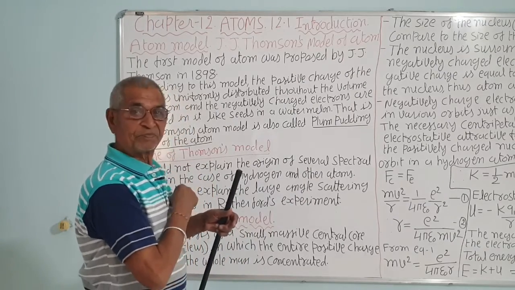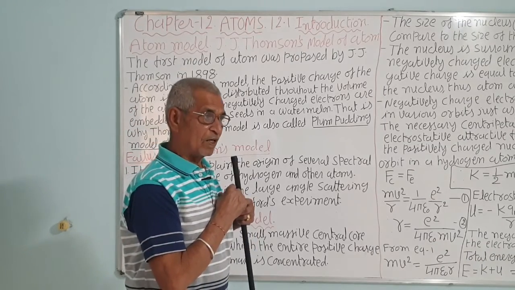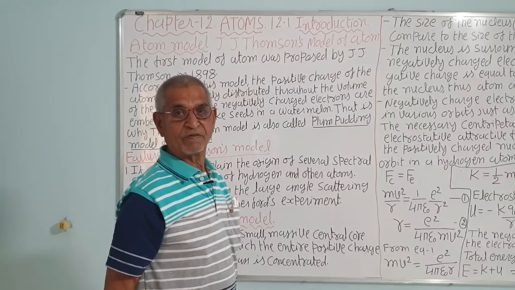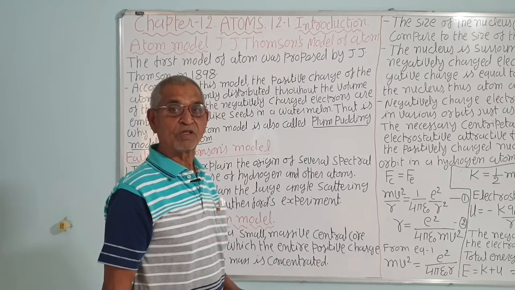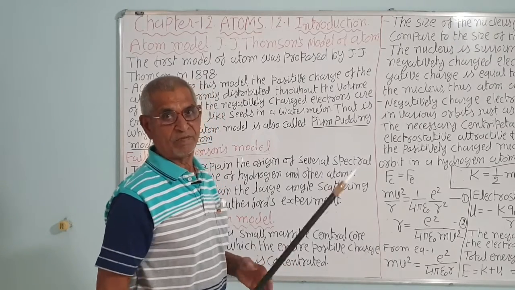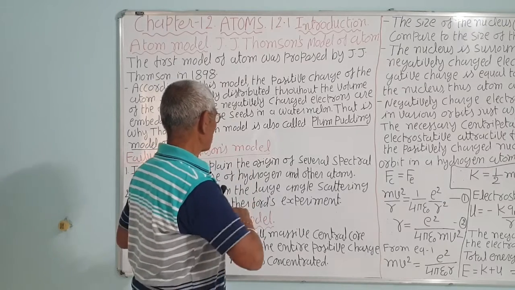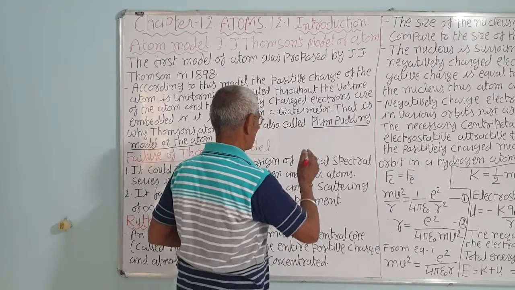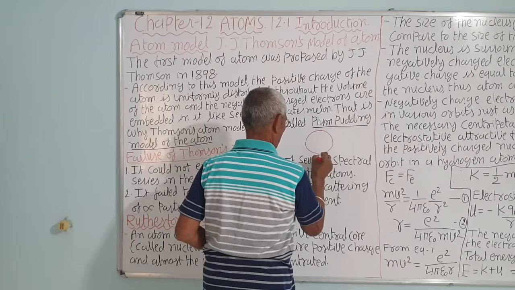Actually, Thomson was the man to discover the electron. So when an atom has an electron, then the electron charge was found to be negative. So scientists tried to detect the charge on the atom, but the atom showed a neutral character. So they thought that there must be some positive charge in the atom. So Thomson gave this model. The electrons are negative, and positive charge is also there. The protons were not known at that time. He gave the model like the plum pudding model.